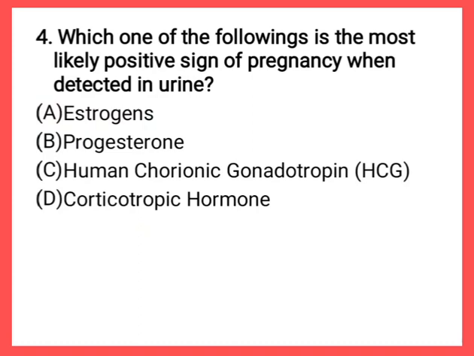Question number 4 is, which one of the following is the most likely positive sign of pregnancy when detected in urine? Option A, estrogen. Option B, progesterone. Option C, human chorionic gonadotropin. Option D, corticotropic hormone. The correct answer is option C, human chorionic gonadotropin. It is the most likely positive sign of pregnancy when detected in urine.